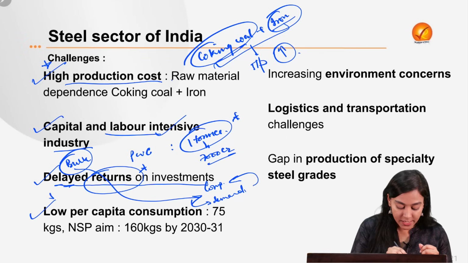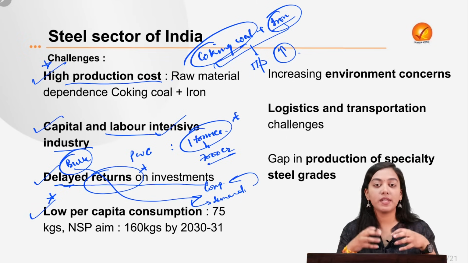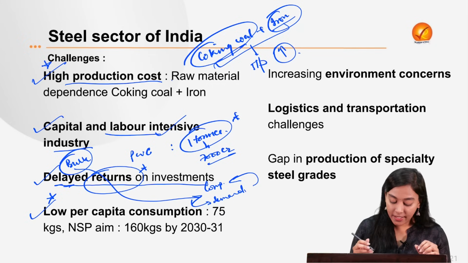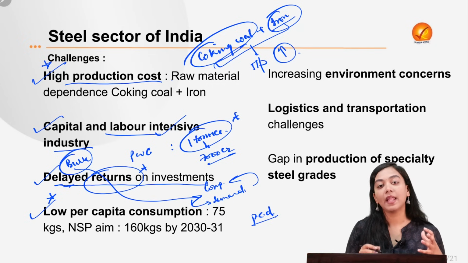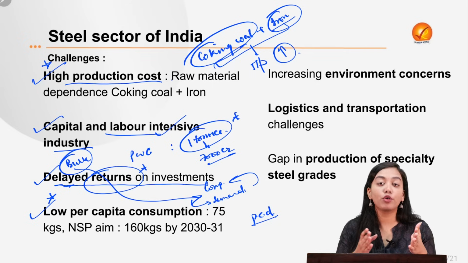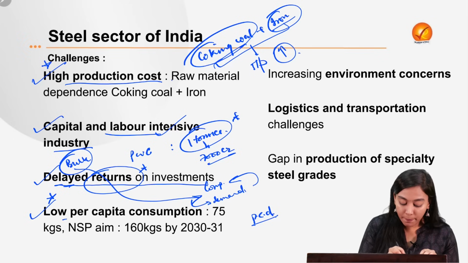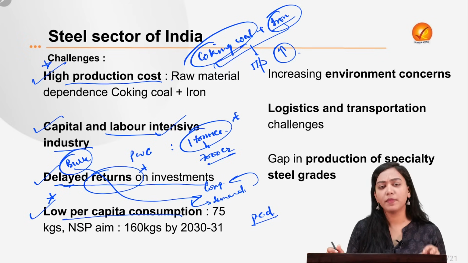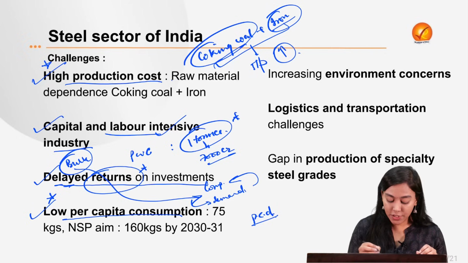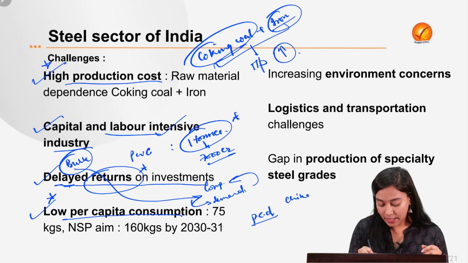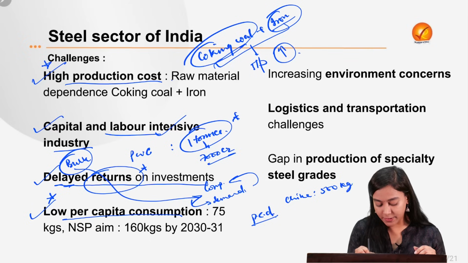Next, and this is a very important factor, in India we have lower domestic demand for steel itself. In fact, it is said that the per capita demand for steel is directly proportional to the amount of industrialization a country is going through. Because of the lower per capita consumption of steel in India, which is only about 75 kgs per capita, whereas China has a per capita consumption of a whopping 500 kgs.